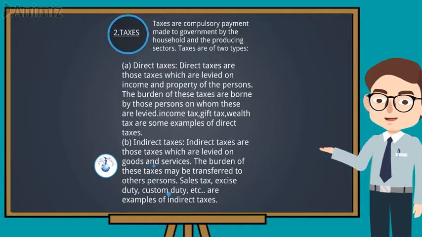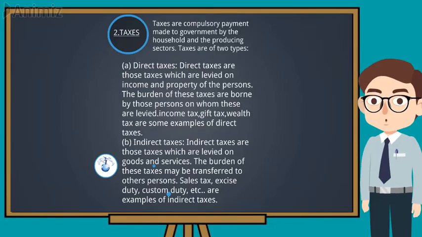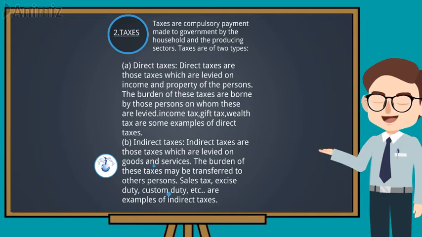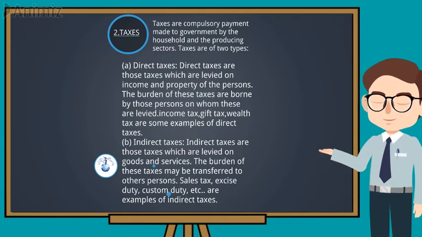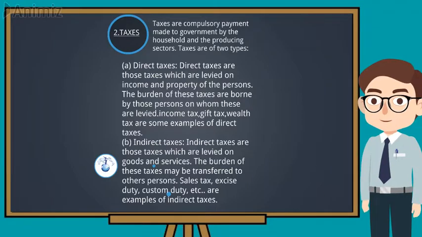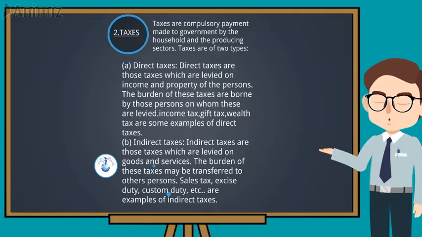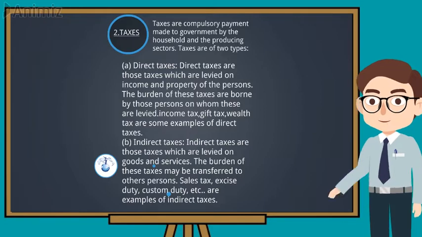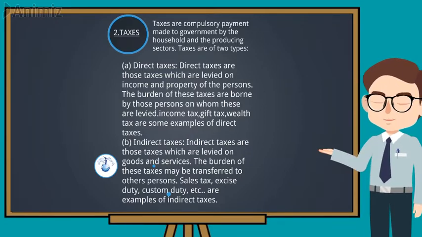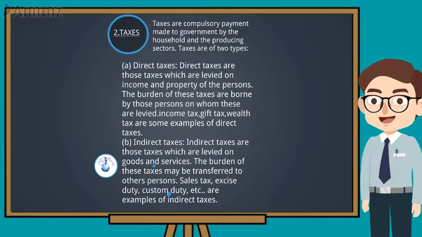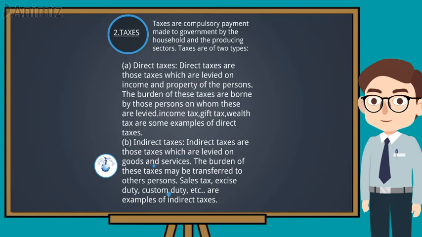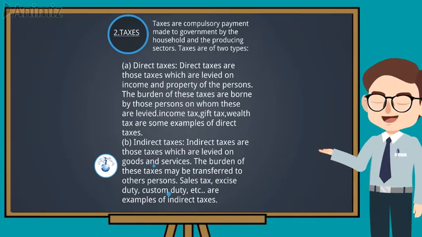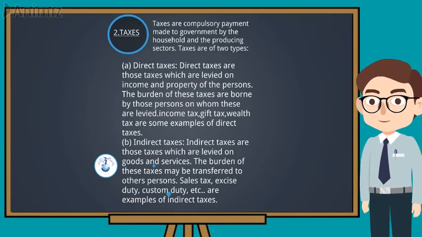By increasing the tax burden on the households and the producers, the government reduces purchasing power in the economy. On the other hand, by lowering the tax burden, the government increases the purchasing power. Thus, when the flow of credit is to be increased, the tax burden on the households and the producers is reduced. Likewise, when the flow of credit is to be decreased, the tax burden on the households and the producers is increased.